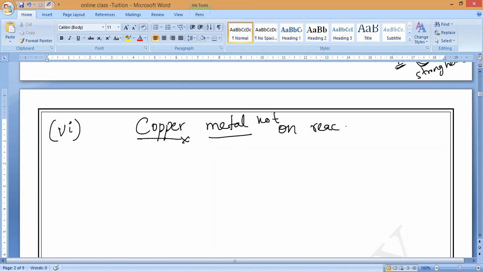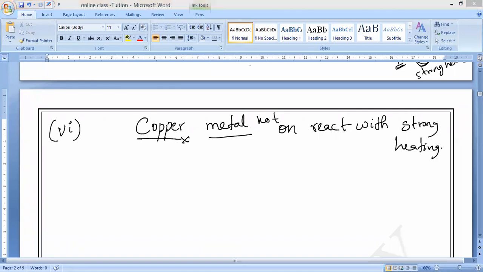This metal does not react even on strong heating. So for this, something else is needed. Copper reacts with oxygen on prolonged heating to form a black substance called copper 2 oxide. Understand? Even on strong heating it won't react easily. It takes prolonged, continuous heating over a long period. Only then it will produce copper 2 oxide.